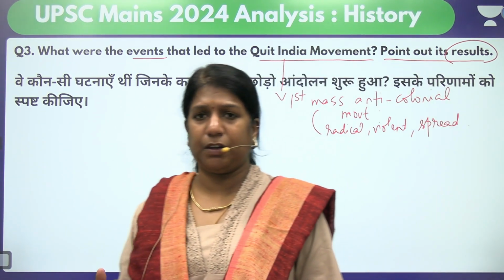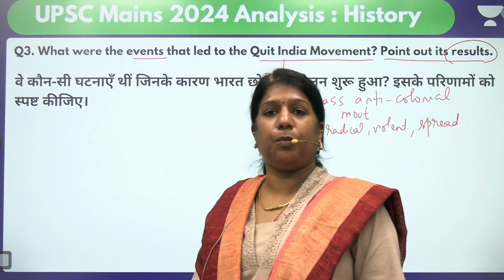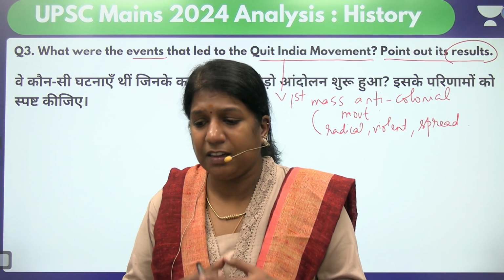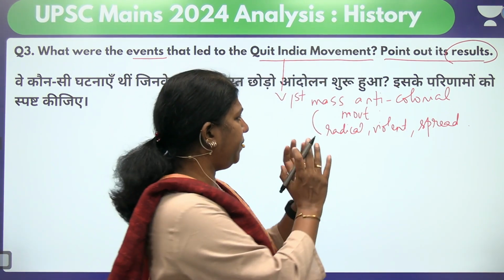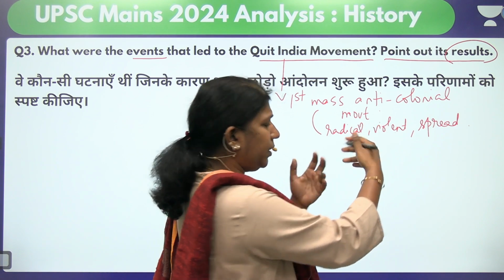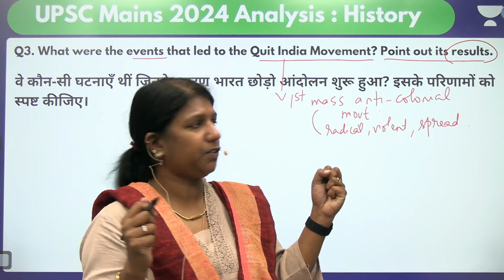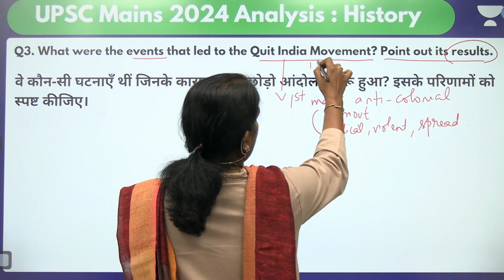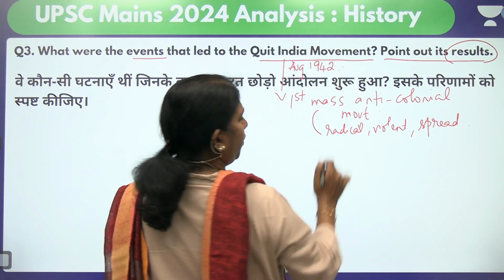We're not calling it that because much before that we had the Swadeshi, we had non-cooperation, we had civil disobedience. So when we say it's the first massive anti-colonial struggle where the entire section of people were involved, and it was most radical, violent, and the spread was very much immense. And this Quit India movement began in 1942, August 8th, 1942.